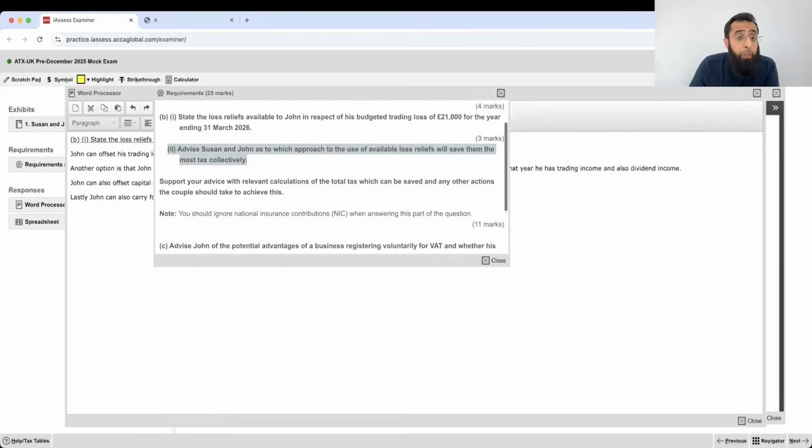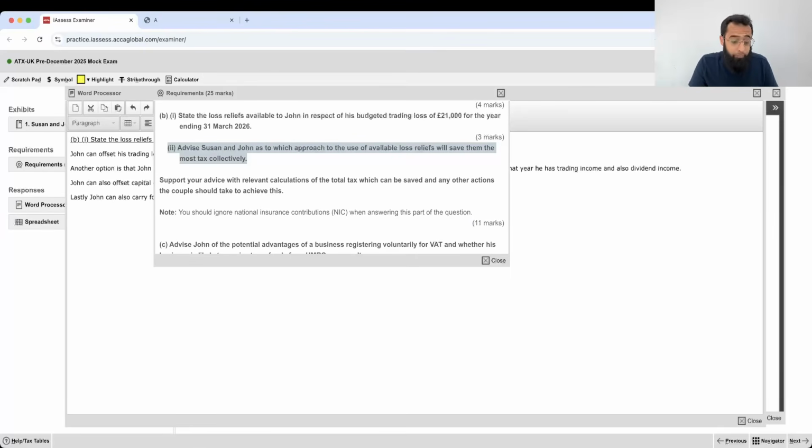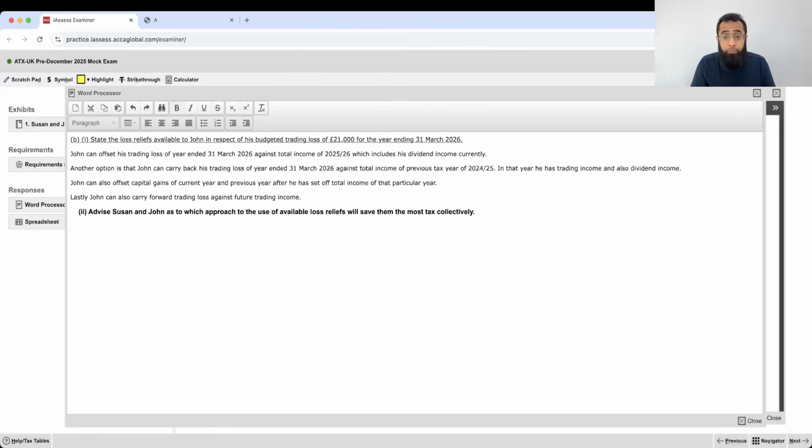Then comes the bigger one, the 11 marks requirement. Advise Suzanne and John which approach to use the available loss relief will save them the most tax collectively. Support your advice with relevant calculation of the total tax which can be saved and any other actions the couple should take to achieve this. You should ignore NIC when answering this part. 11 marks required. So now I must say that this will be an interesting one. Okay, 11 marks is a big requirement.